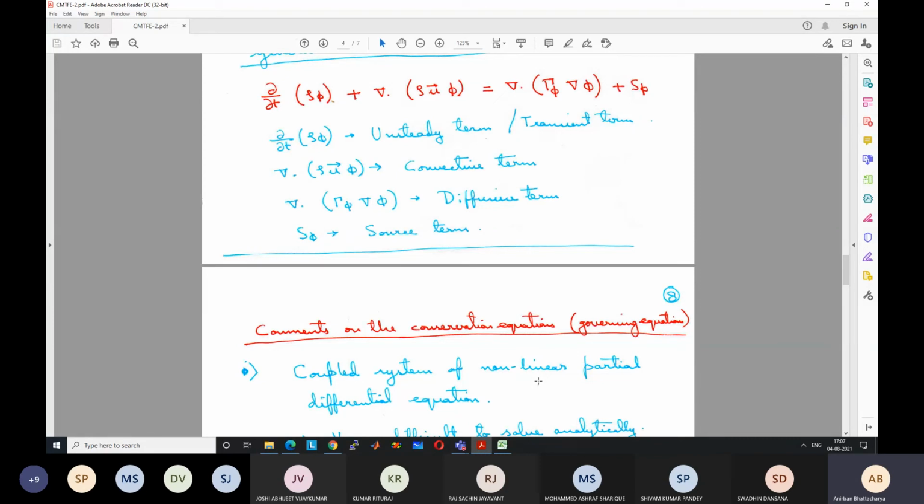Non-linear means, not all the equations are non-linear, but if the variable that we are trying to solve for, say u, itself occurs again in the coefficient, then you cannot directly solve it. The problem becomes much more complicated. So some sort of iterative technique, we will see later. Iterative technique means you have to keep on repeating this process again and again to reach the correct solution.